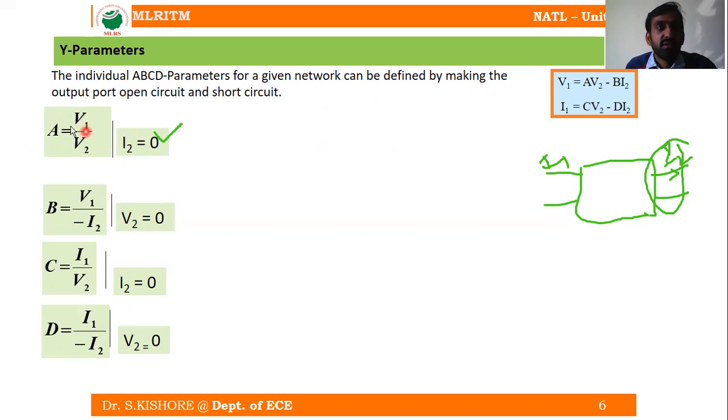Similarly, from the second equation, if I2 is equal to 0, we can write I1 is equal to CV2. So C is equal to I1 by V2, at I2 equal to 0.